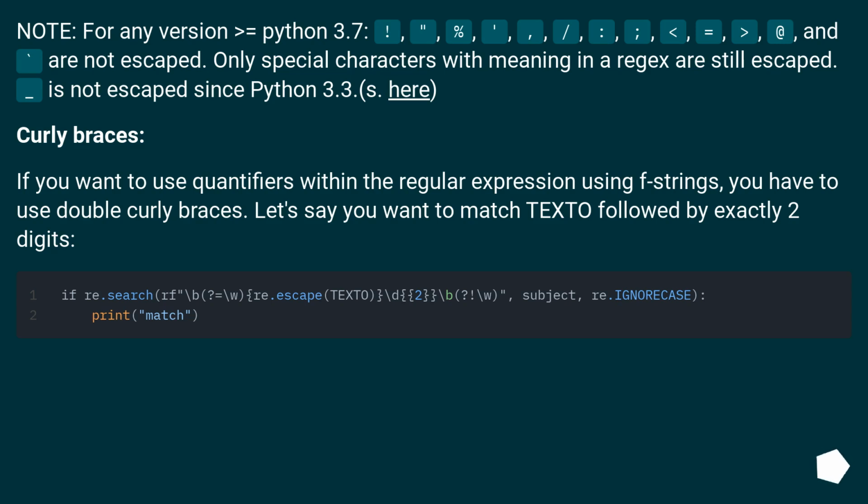Curly braces. If you want to use quantifiers within the regular expression using f-strings, you have to use double curly braces. Let's say you want to match texto followed by exactly 2 digits.